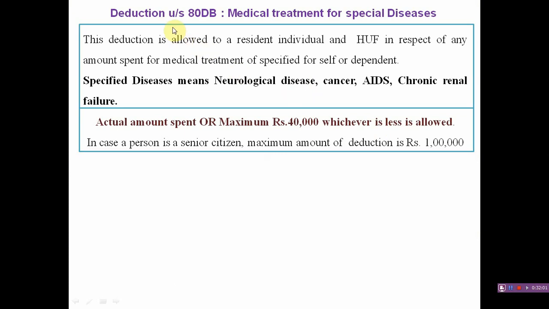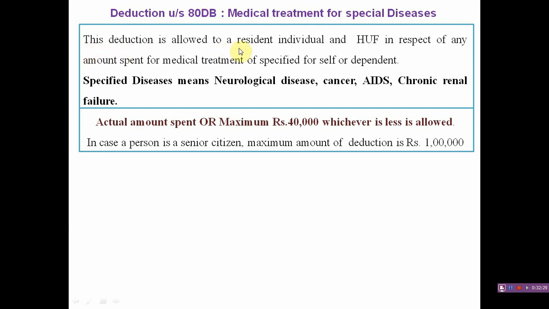The next deduction is under section 80DB, medical treatment for special diseases. If an assessee has incurred expenditure for the medical treatment of special diseases, then he can get a deduction for such expenditure.